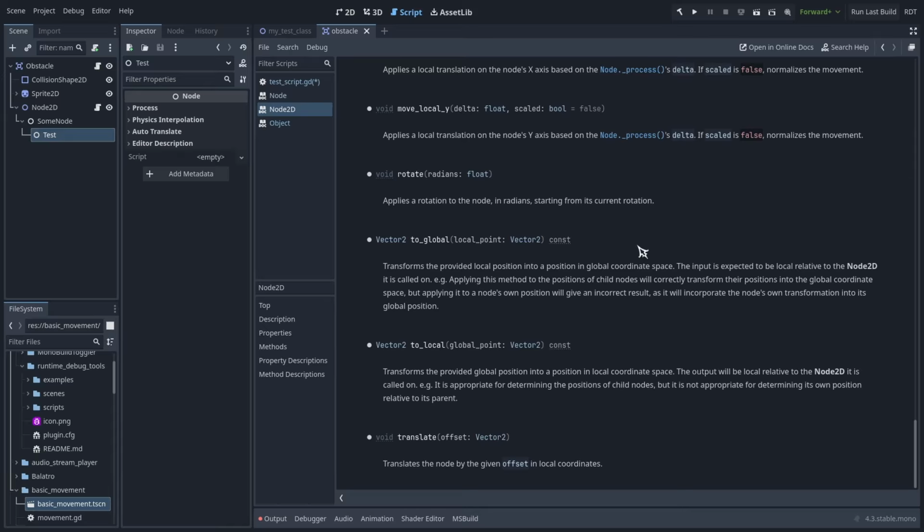Contrast that with a function that does not have any qualifiers listed on it. The rotate method, for example, sets the rotation property of the Node2D you call it on, so it does modify the object. You can always hover over any qualifier to get a tooltip about it, if you forget what it means. That's all about qualifiers.